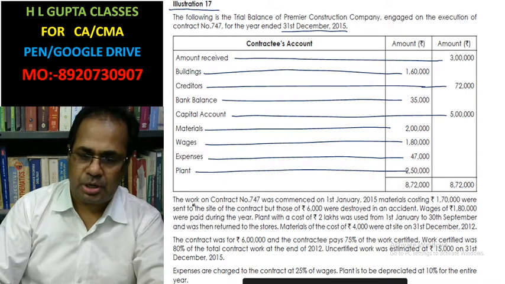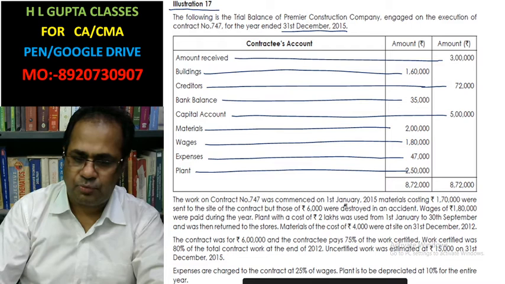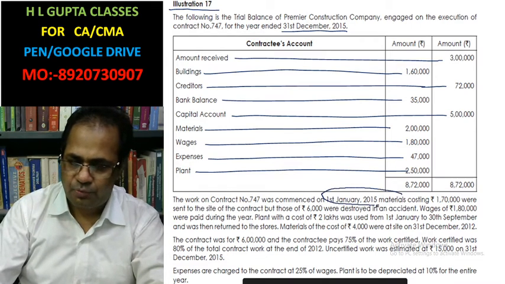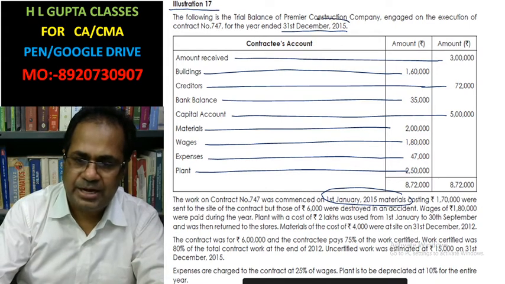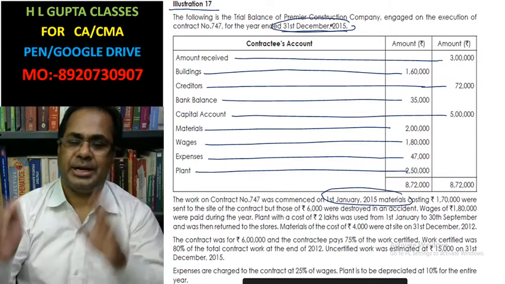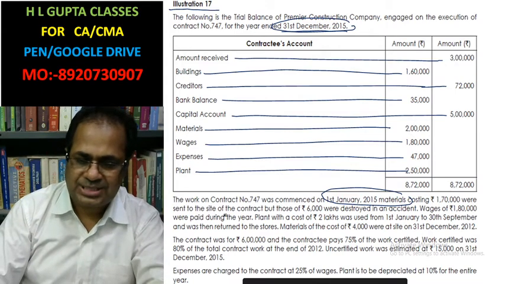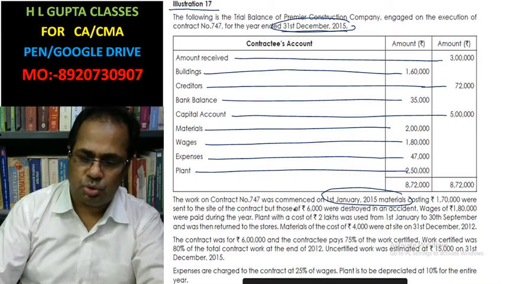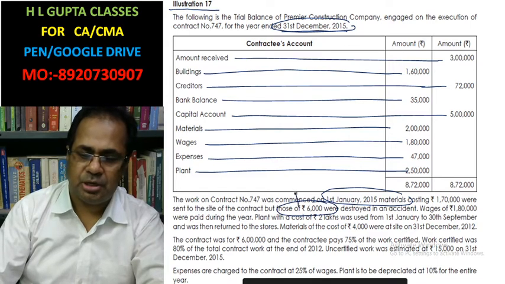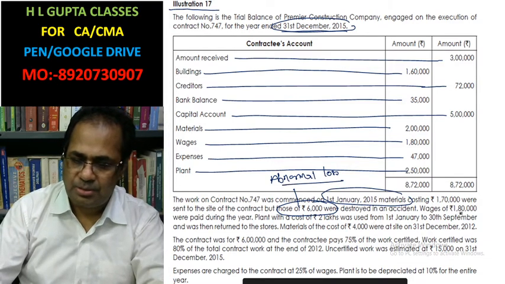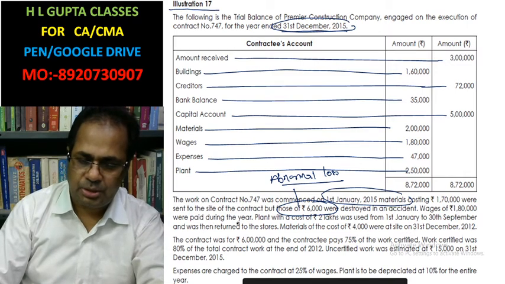The contract was commenced on the 1st January 2015. This is the commencement period, and this is the ending period, a total 12-month period, that is 1 year. Material of 1,70,000 was sent to the site of the contract, but material of 6,000 was destroyed accidentally. This 6,000 is an abnormal loss. Wages of rupees 1,80,000 were paid during the year.